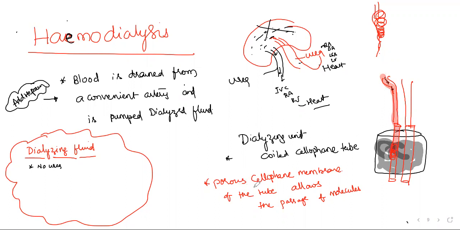And what we said, the porous cellophane membrane of the tube allows the passage of molecules, isn't it? So that means if in his blood a large amount of urea is there, I am asking you, your blood should have less, your dialyzing fluid should have more urea or less urea? Yeah, no urea.